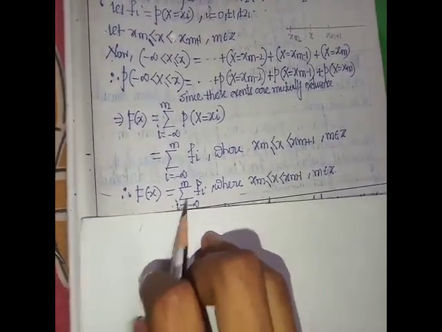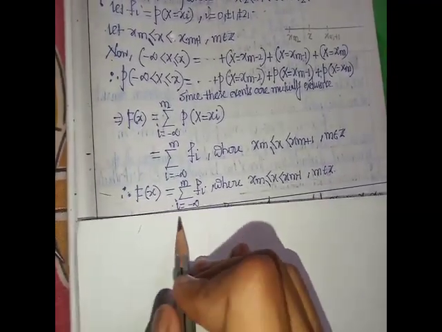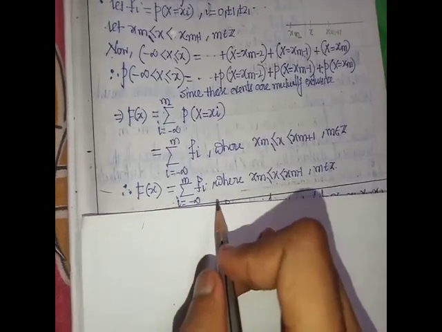This is the relation between the distribution function and the PMF.